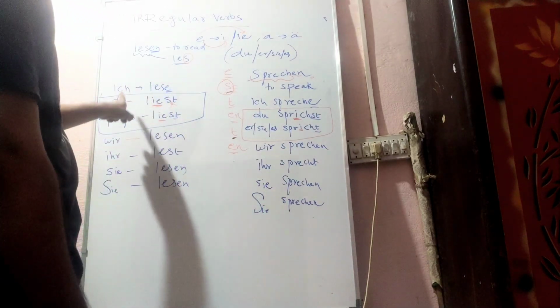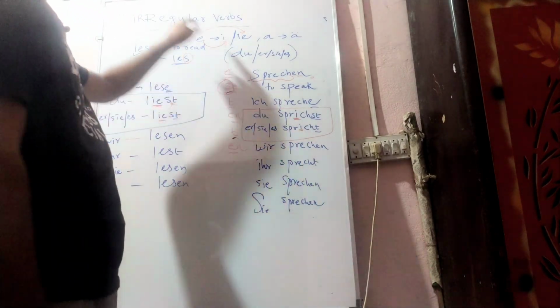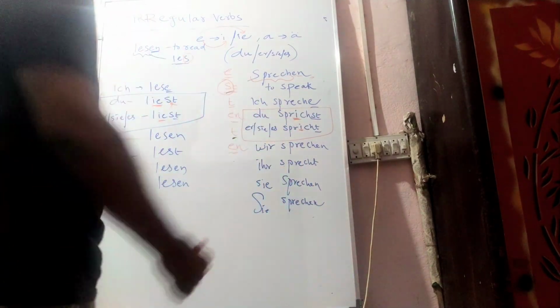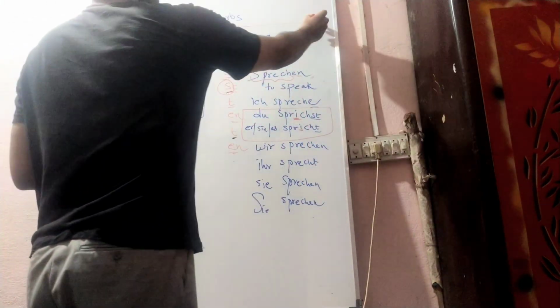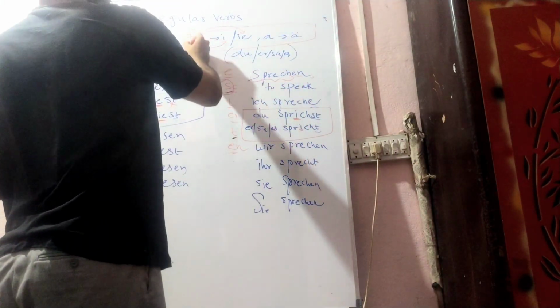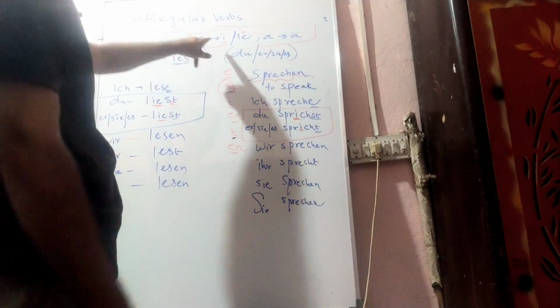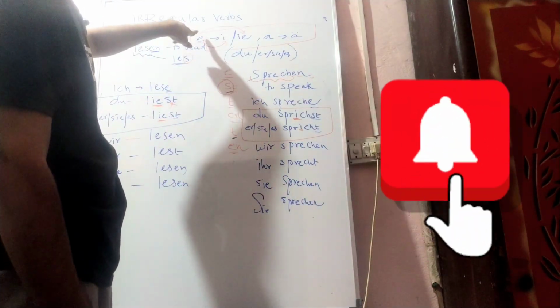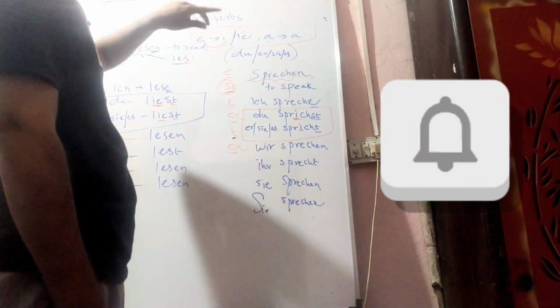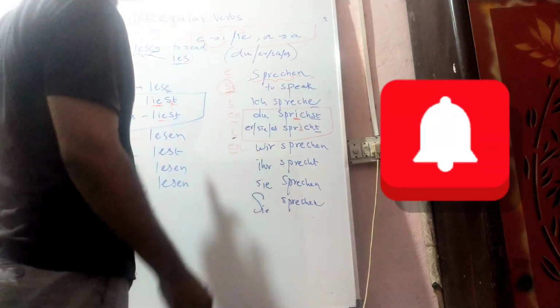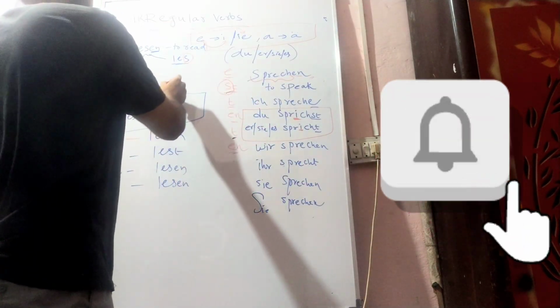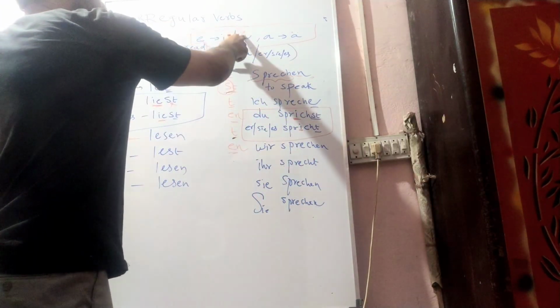So kindly have a look here. If it is a regular verb, we have an exception where you should look at the verb stem, whether there is any vowel E or A. If there is an E, you have to look at the verb. For lesen, E changes to IE.